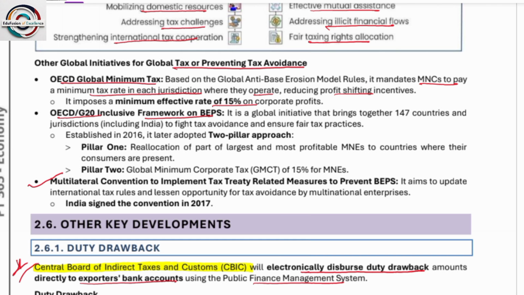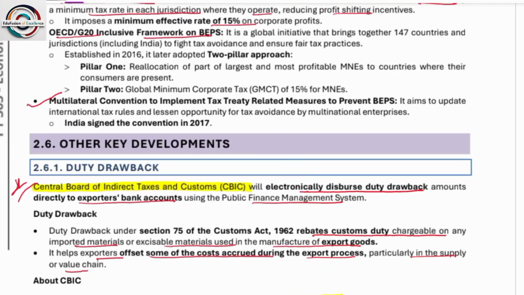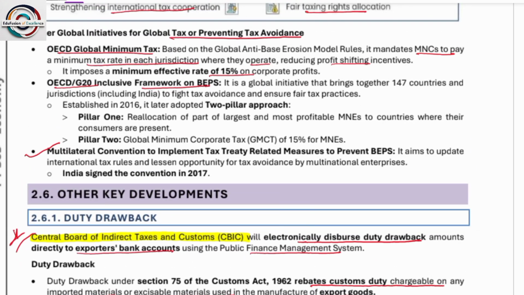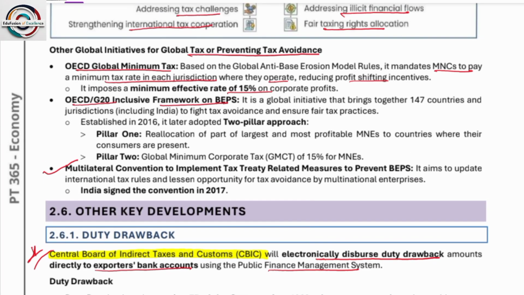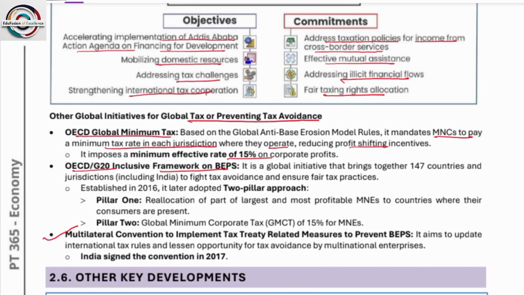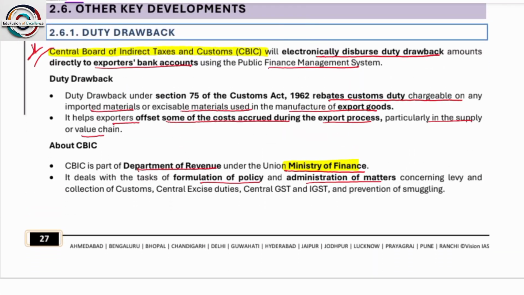Other global initiatives for preventing tax avoidance: one is the OECD Global Minimum Tax, the OECD G20 Inclusive Framework, and BEPS. These are multilateral conventions to implement tax treaty related measures to prevent tax avoidance. So please have a look at those underlined words. No need to look much. Next is other key developments.